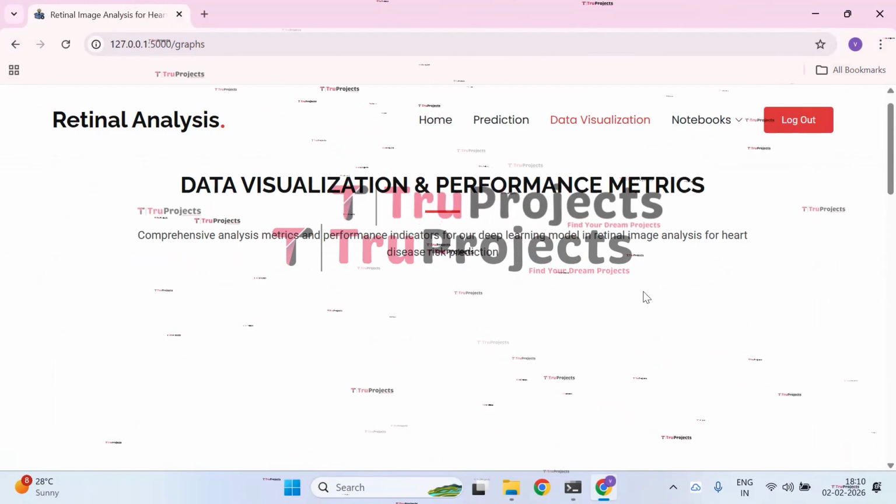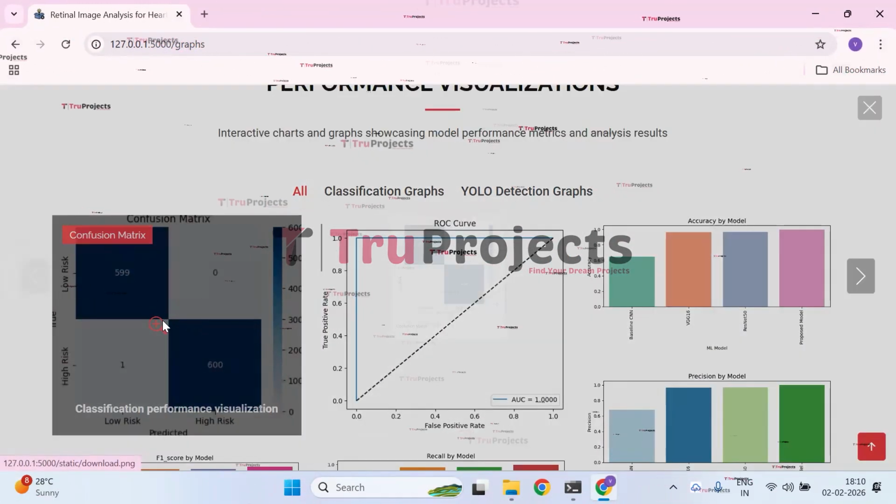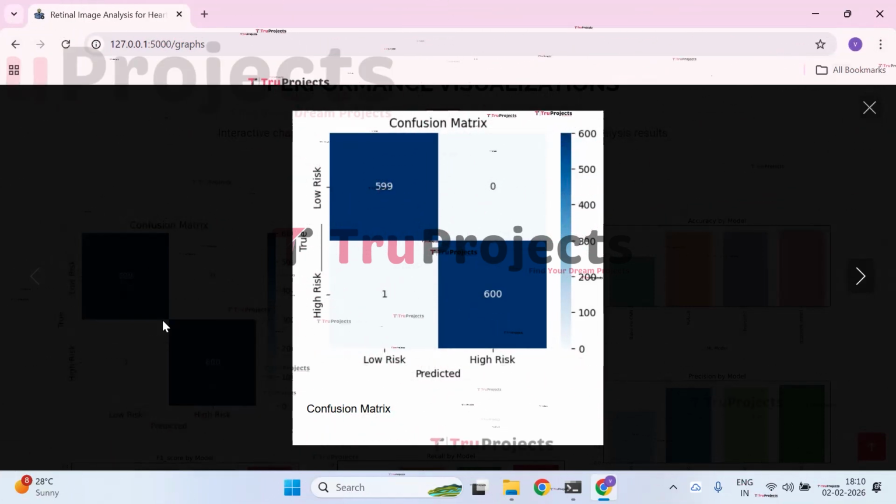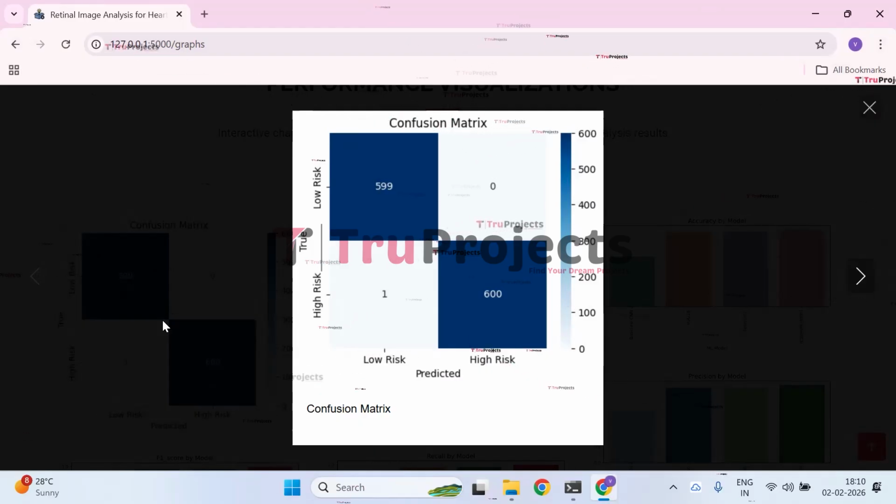Now let us check one by one. First, we have the confusion matrix graph. The confusion matrix shows that the model performs extremely well in classifying heart disease risk. Out of all samples, 599 low risk cases and 600 high risk cases are correctly predicted, indicating very high accuracy. Only one high risk case is misclassified as low risk, and there are no false high risk predictions for low risk patients. Overall, this graph reflects excellent classification performance with minimal error and strong reliability.